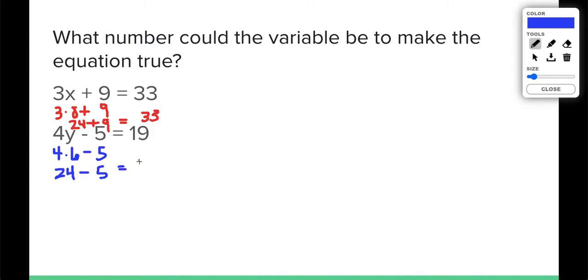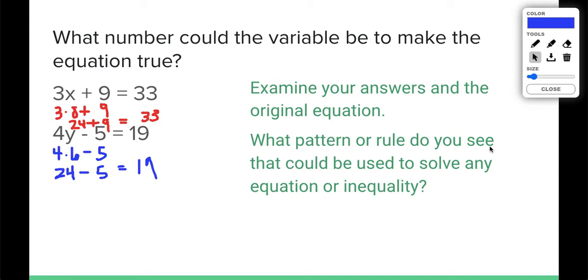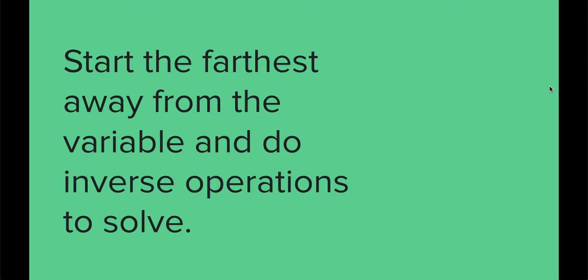It is. Are there any patterns or rules you could have come up with to help you get to those answers for x? And our bottom example, or y I should say, y was equal to 6, and our top example, x was equal to 8. Any patterns or rules you could have discovered to help us get to those numbers? We're actually going to be using what we call inverse operations to solve. We're going to start as far away from the variable as possible and then work our way towards the variable to get our answer for our variable.